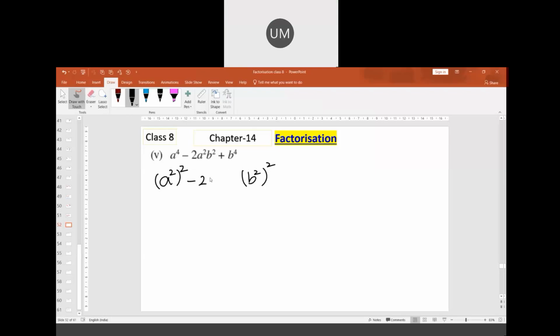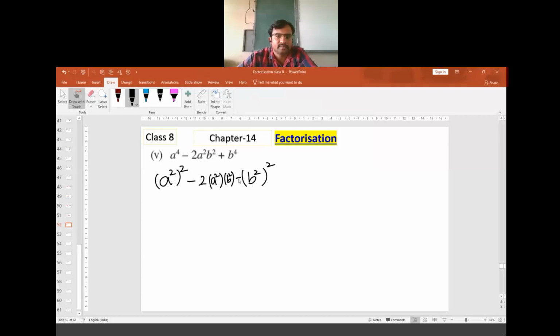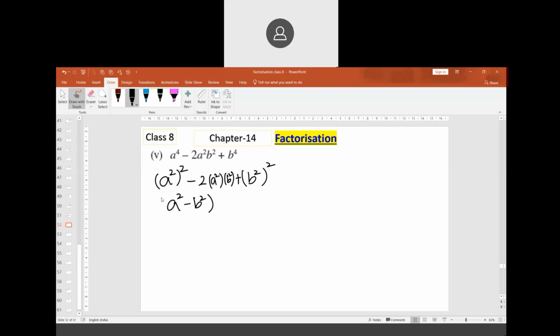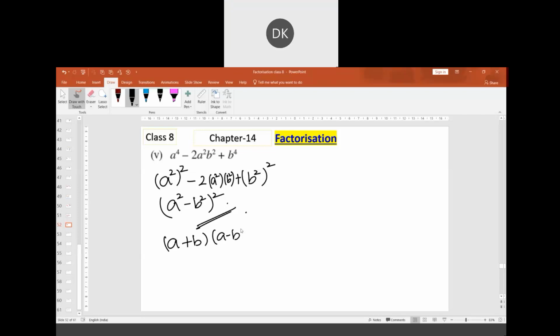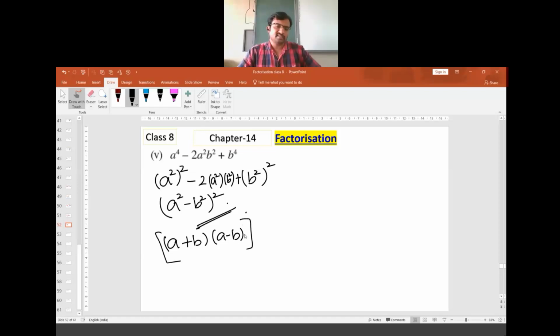Middle term is 2 times, of minus a square into b square. So this is a square whole square minus 2a square b square plus b square whole square. Correct. If you want, this can be written as a plus b into a minus b whole square.